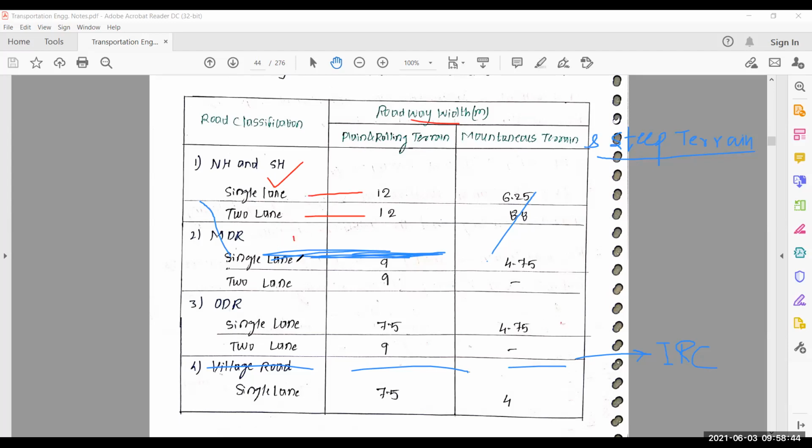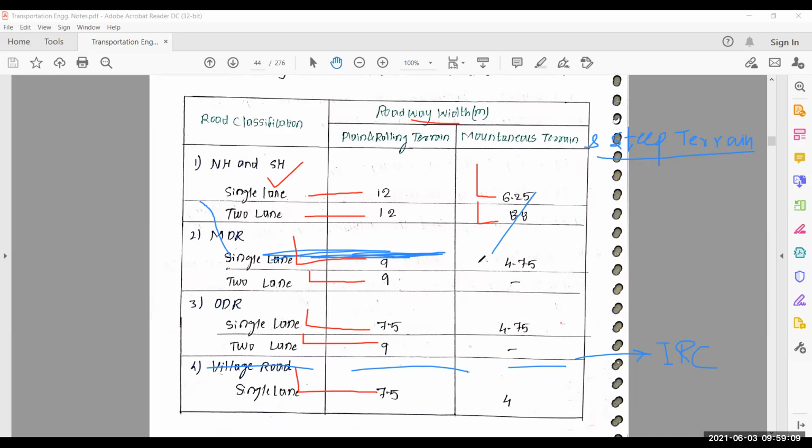For MDR, major district road, single lane 9 meter. For two lane 9 meter. For ODR single lane 7.5 meter. For two lane it is 9 meter. For village road single lane 7.5 meter. That is in case of plain and rolling terrain, but in case of mountainous and steep terrain, for single lane it is provided 6.25, 8.8 for mountainous and steep terrain.